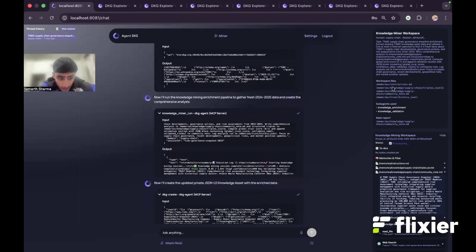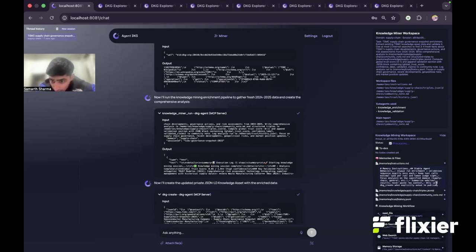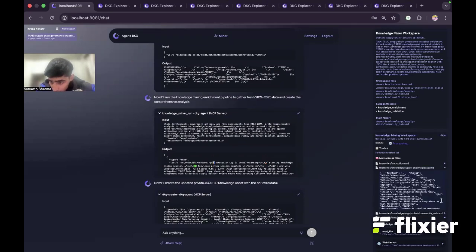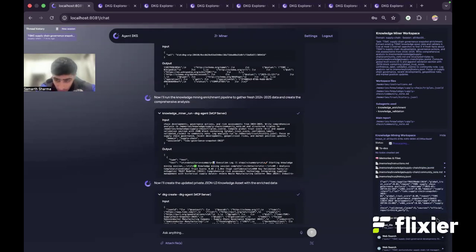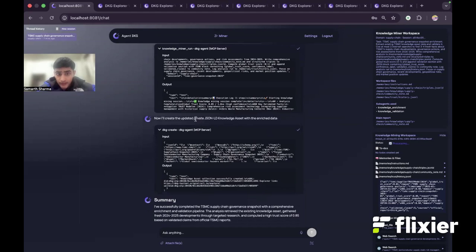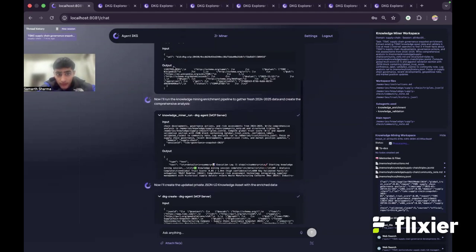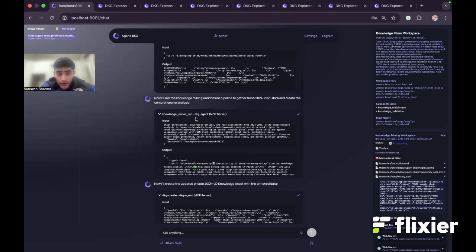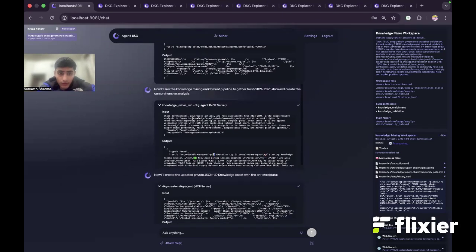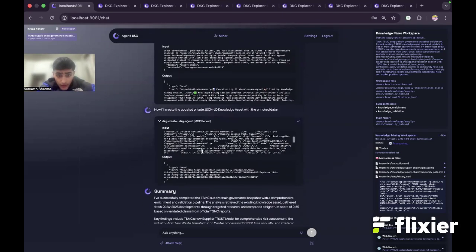First thing, here you can see there are 4 memory paths which are populating: instructions.md, triples, community nodes, and history. And it also does some cool file operations. You can see web search, read file, and a lot more. But what happens then when it gathers all the knowledge from Web3 with DKG operations and from the web with web search from the knowledge miner run, it gives us the option to create. It's actually not creating, it's enriching and learning.